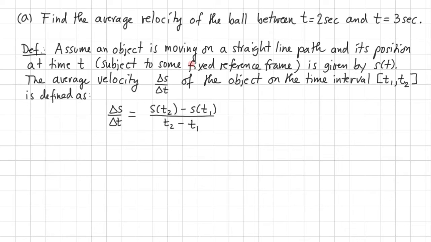Assume an object is moving on a straight line path and its position at time t, subject to some fixed reference frame, such as the ground in our example above, is given by s of t.